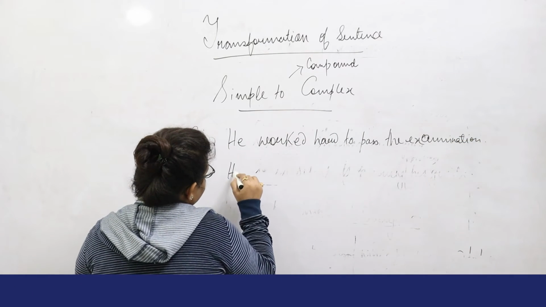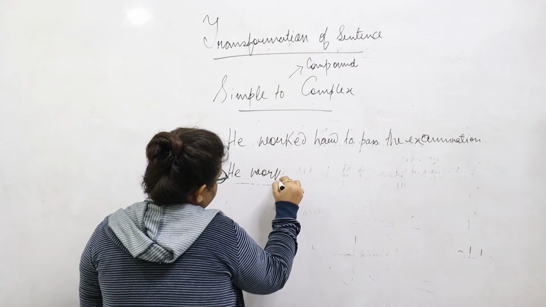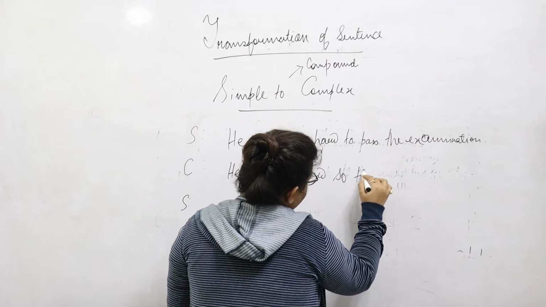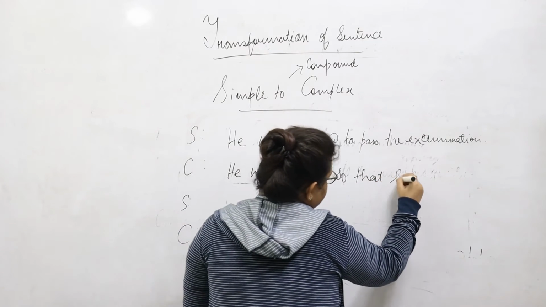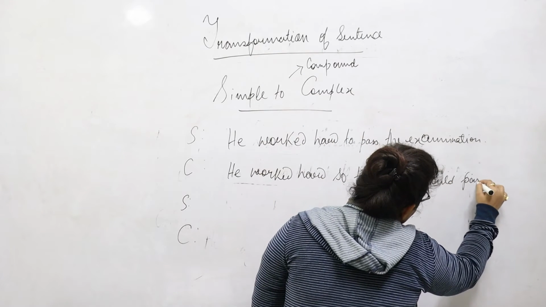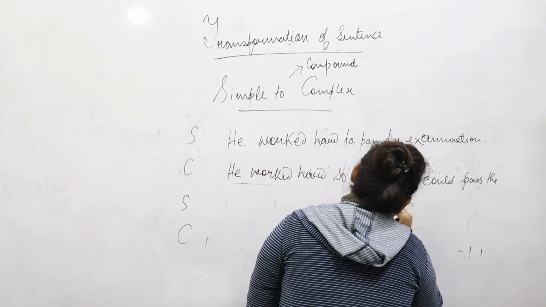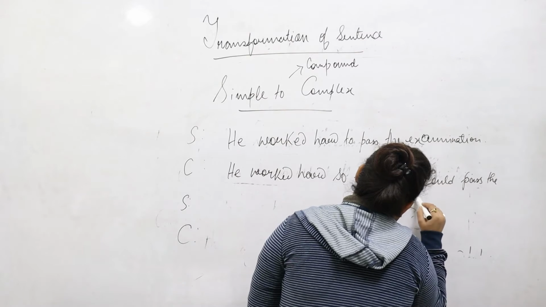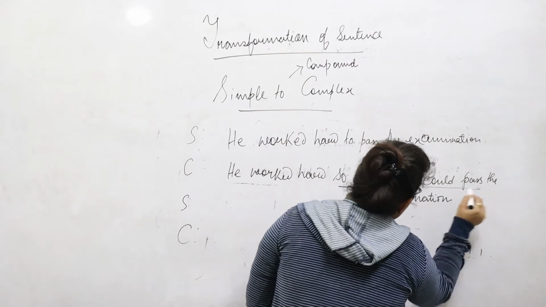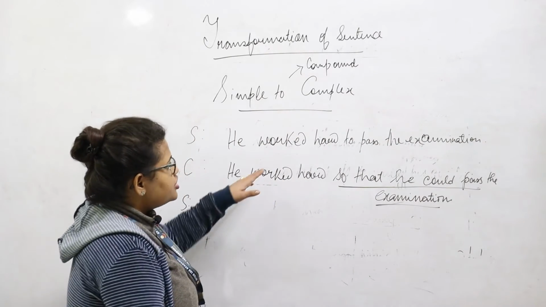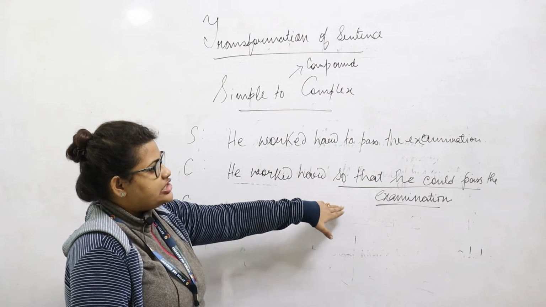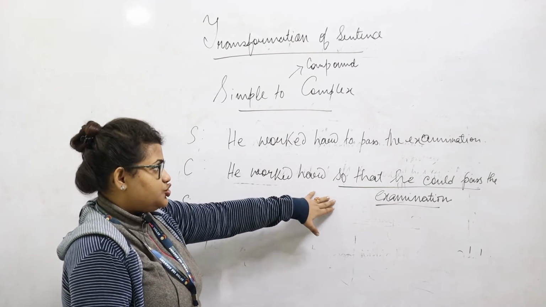It's like he worked hard so that he could pass the examination. So he worked hard to pass the examination gets transformed into so that he could pass the examination.